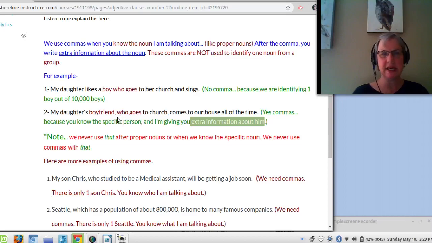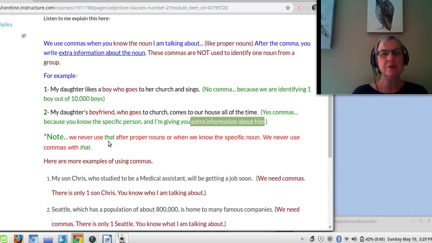Let me read those again. My daughter likes a boy who goes to her church and sings. My daughter's boyfriend, who goes to church, comes to our house all of the time. So when I pronounce this sentence, I'm going to go down when I get to the comma. Okay, listen. My daughter's boyfriend, who goes to church, comes to our house all the time.